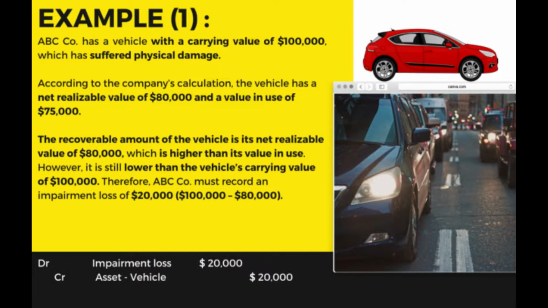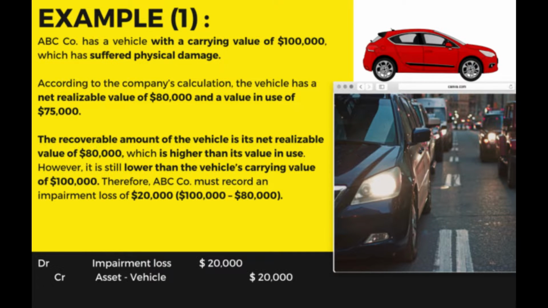Before we test for impairment, we need to determine the recoverable amount. The recoverable amount, as I mentioned in the earlier presentation, is the higher amount of FVLCS and value in use. So the recoverable amount for this vehicle is $80,000, which is higher than its VIU.